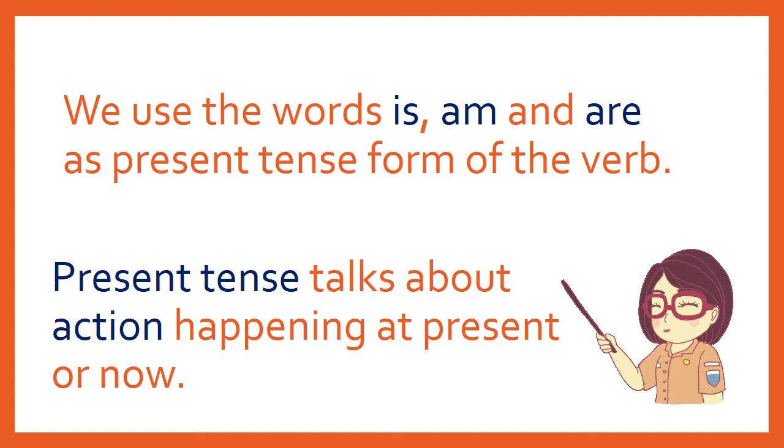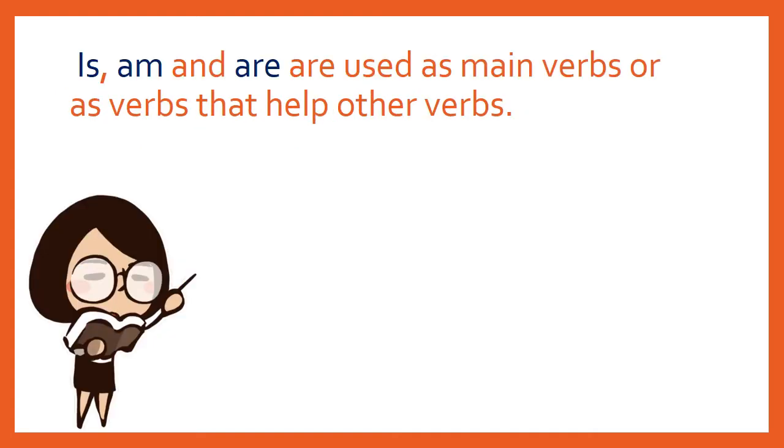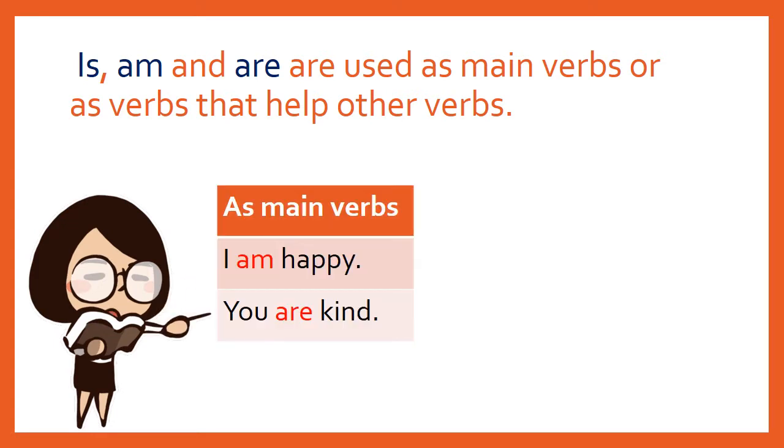And is, am, are can be used as main verb or verb that help other verbs. Let's see example.